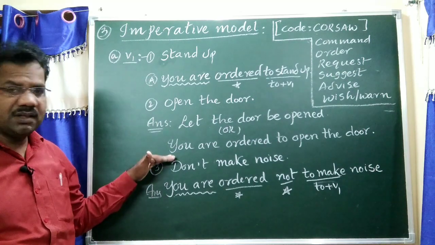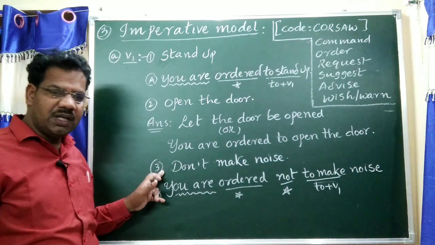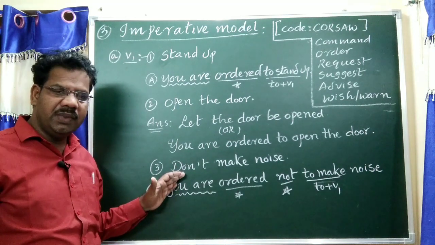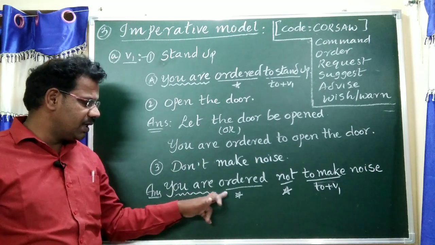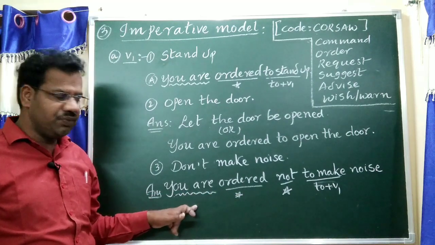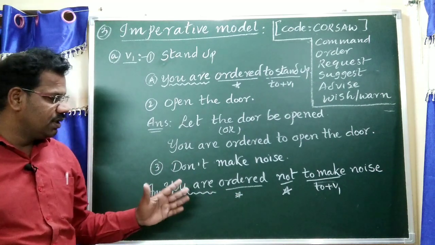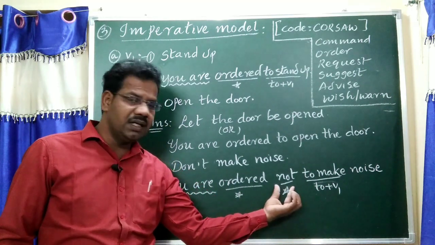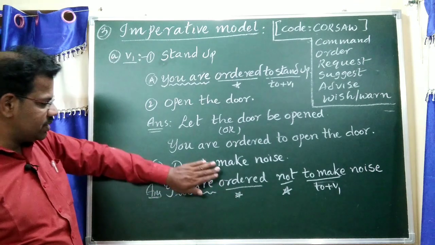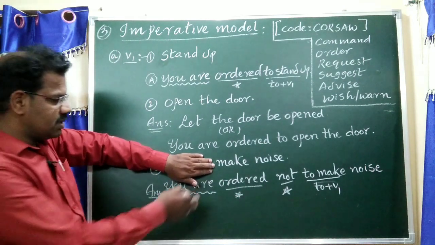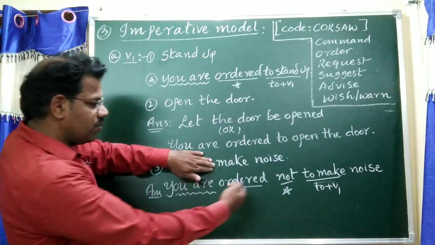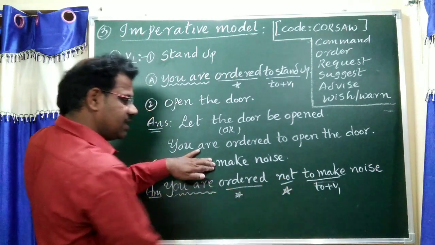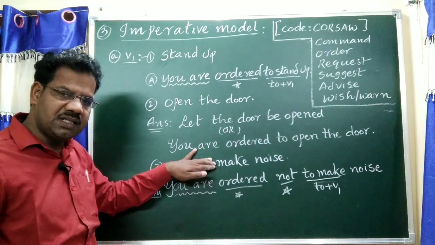That is the first type. Next, the negative model: Don't make noise. Don't has a negative meaning. You are ordered, up to here is the passive form; we should attach the remaining words. Before the to-infinitive we should write the negative word. Don't means make noise: to make noise, before that to should be written. These are fixed: to plus V1 as like friends.